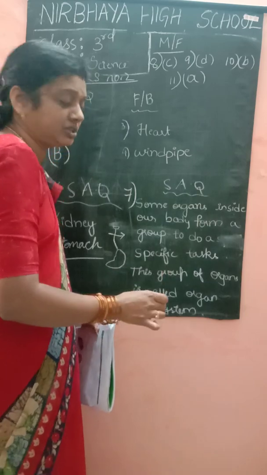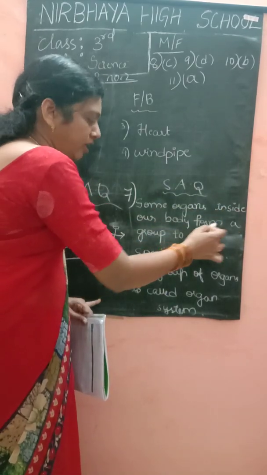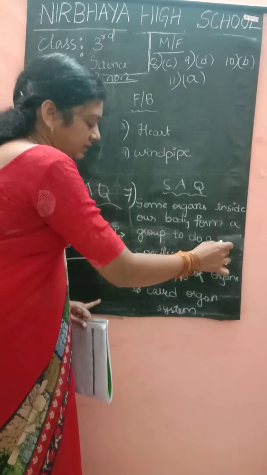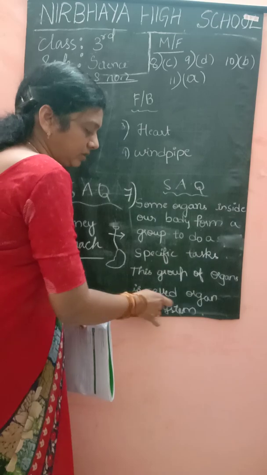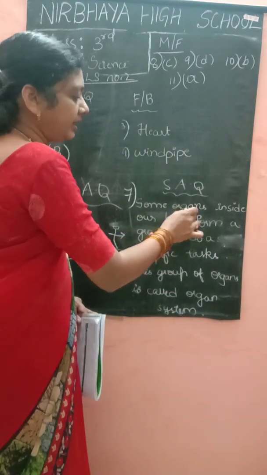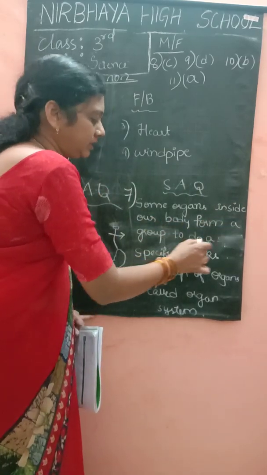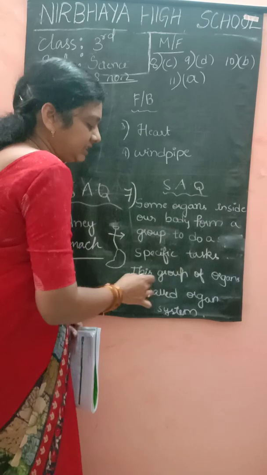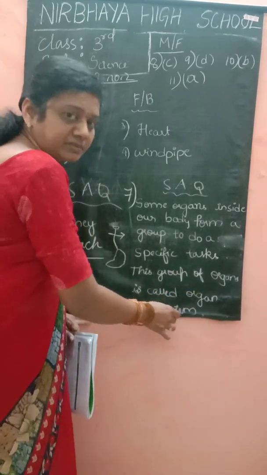I am repeating once again, children. Some organs inside our body form a group to do a specific task. This group of organs is called organ system. Yes, children?